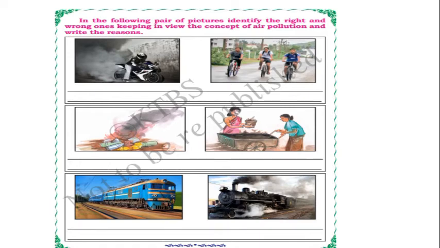In the following pairs of pictures, identify the right and wrong one, keeping in view the concept of air pollution, and write the reason. With these pictures, we can observe and we need to write right and wrong, keeping in view the concept of air pollution, and we should write the reasons here.